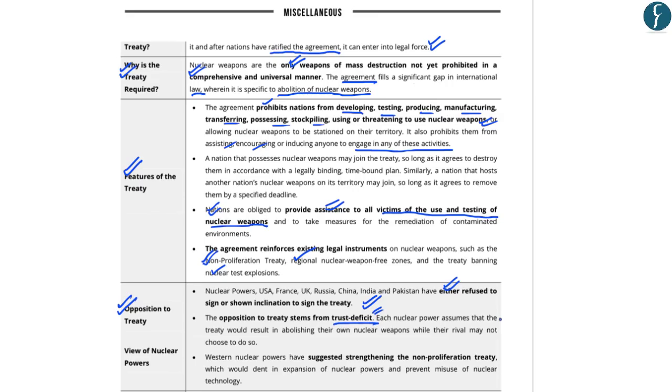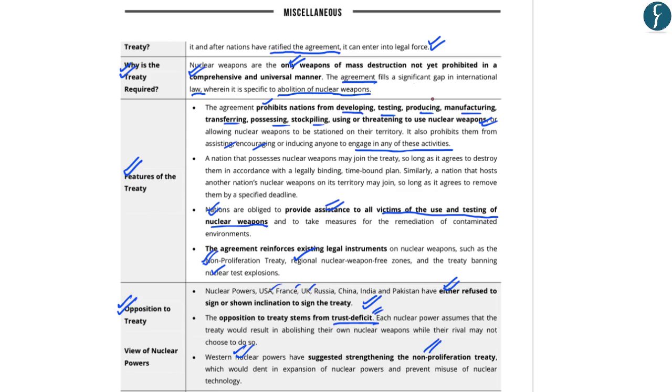So the trust deficit is seen in the form that maybe if India signs this agreement and abolishes its nuclear weapons, then Pakistan or China may not abolish their own nuclear weapons. And thereby, by signing this treaty, India would be at a losing position. Apart from this, the Western nuclear powers, the USA, France, and UK, have suggested strengthening the Non-Proliferation Treaty, or the NPT.